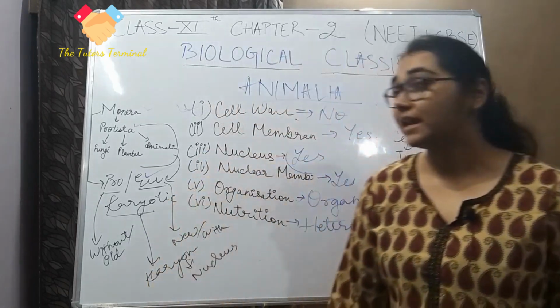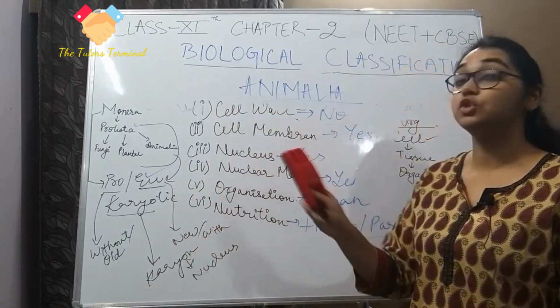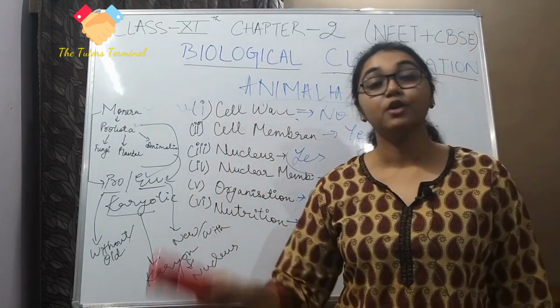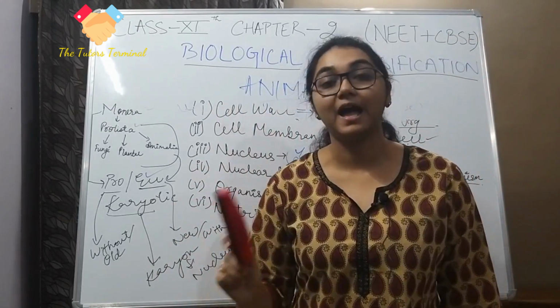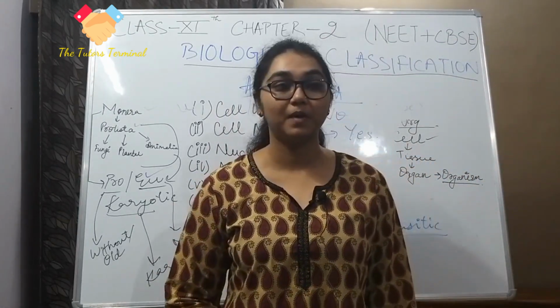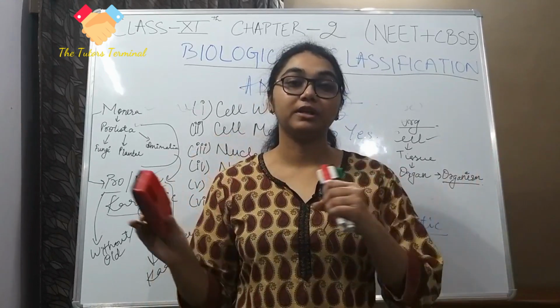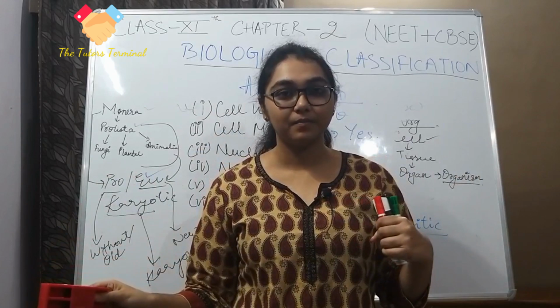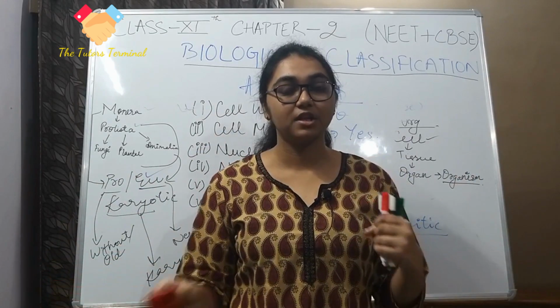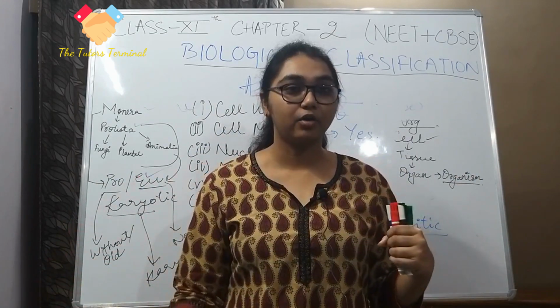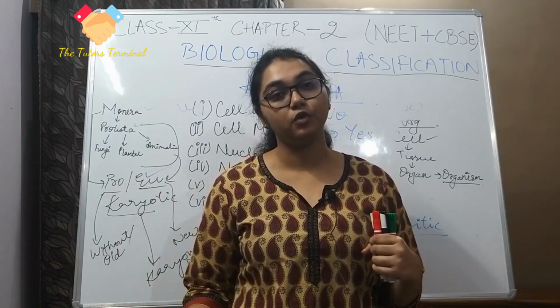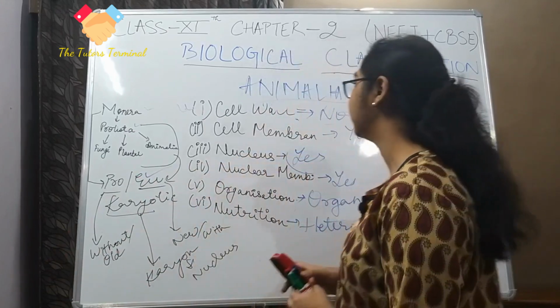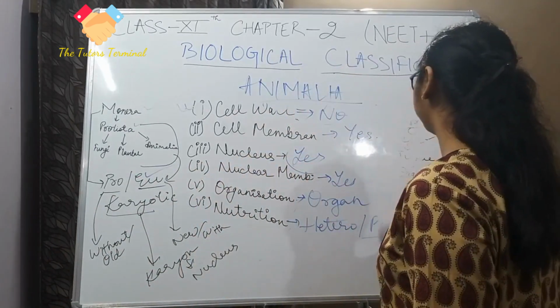So any organism which does not have a cell wall, has a cell membrane, has a nucleus, has a nuclear membrane, has organ level of organization, sometimes tissue also, but most of the time organ level, and has heterotrophic or parasitic nutrition, comes under the kingdom Animalia.